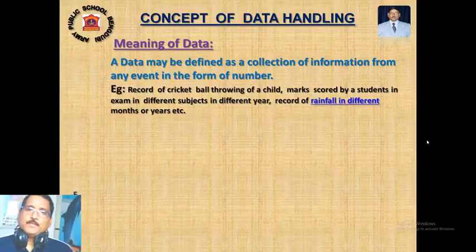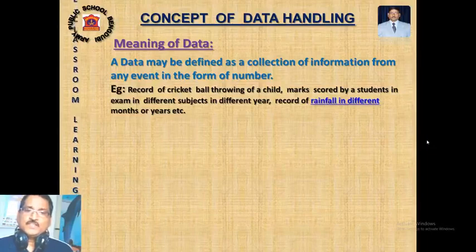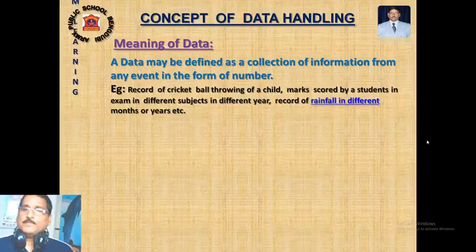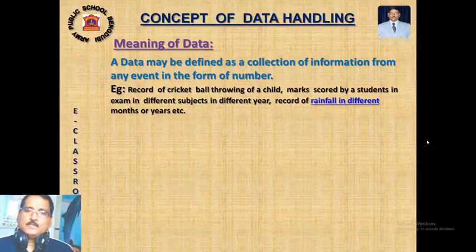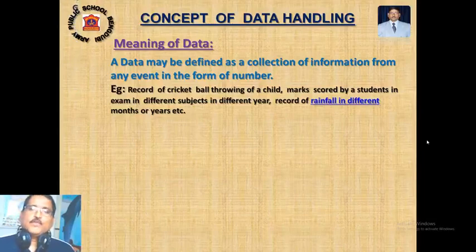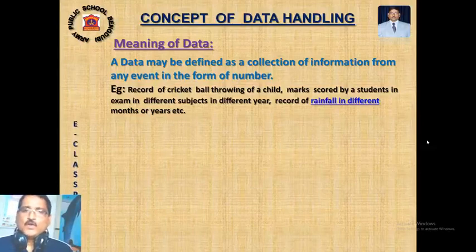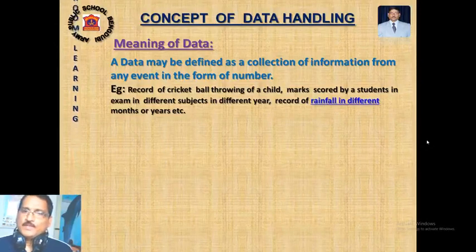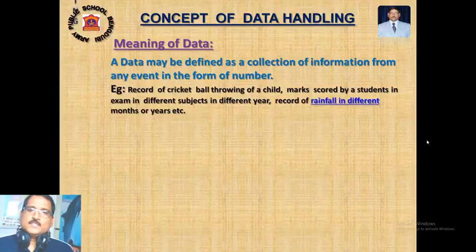Data may be defined as a collection of information from any event in the form of numbers. So data basically is a number, and this number is information from any event. Suppose I have conducted a class test, and the test was out of 40 and the number of students was 60. So whatever your score, I am recording it. After that, we have to organize your score in increasing or decreasing order, and then we have to represent your score with the help of different methods. So this is data handling.